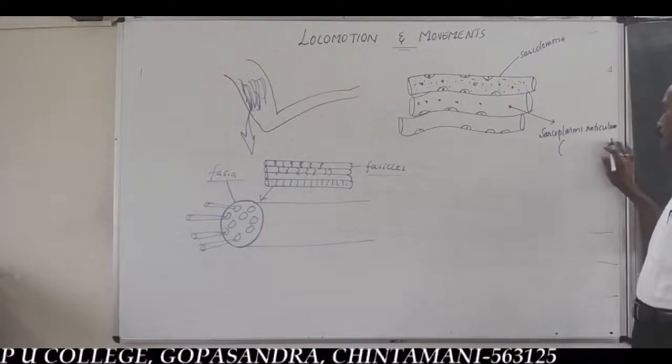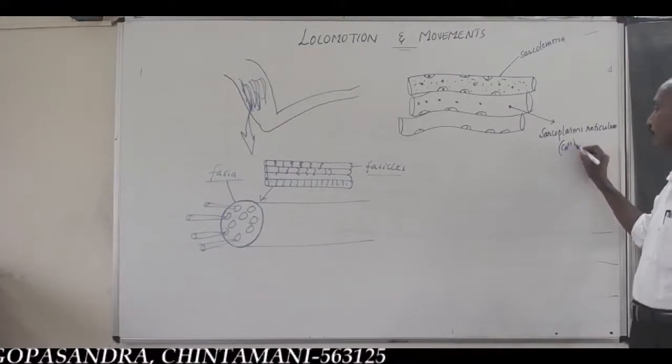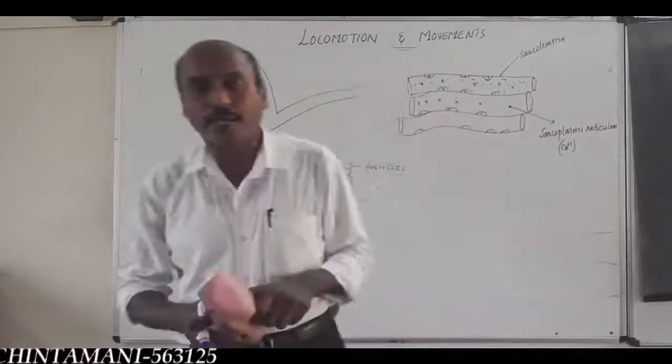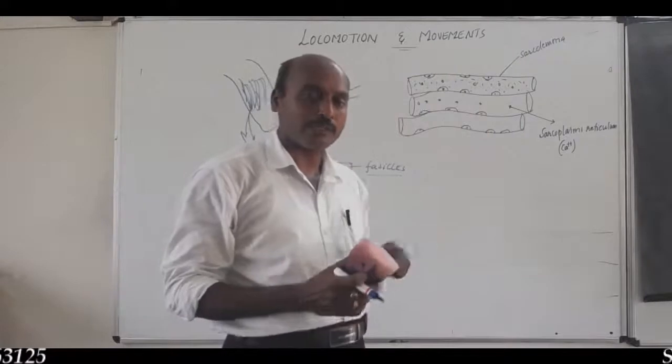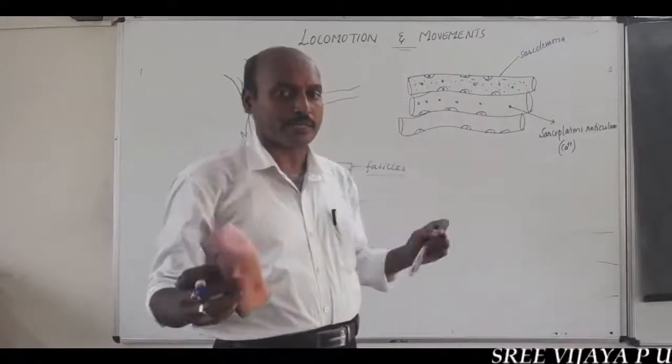Their function is very important. It helps in storage of calcium ions, because calcium is responsible for contraction and relaxation of muscle cells.